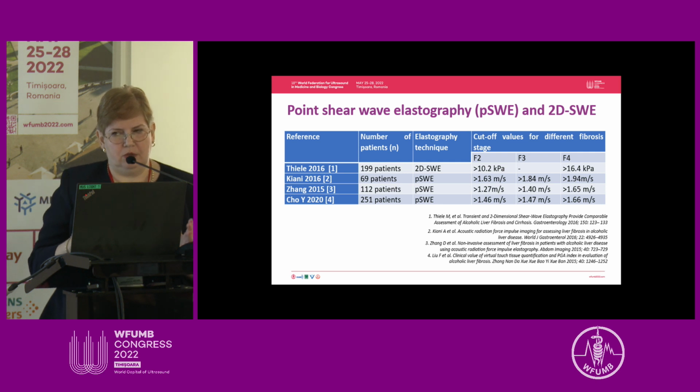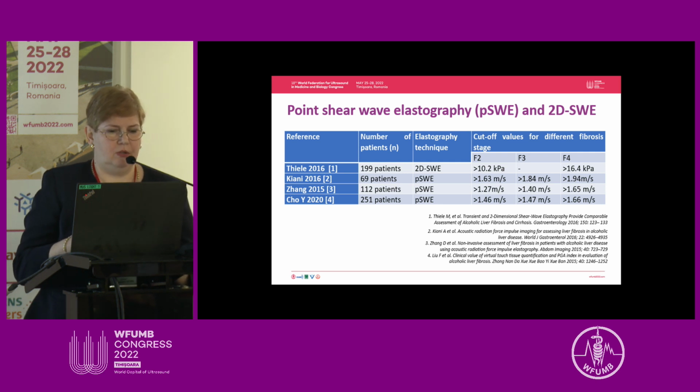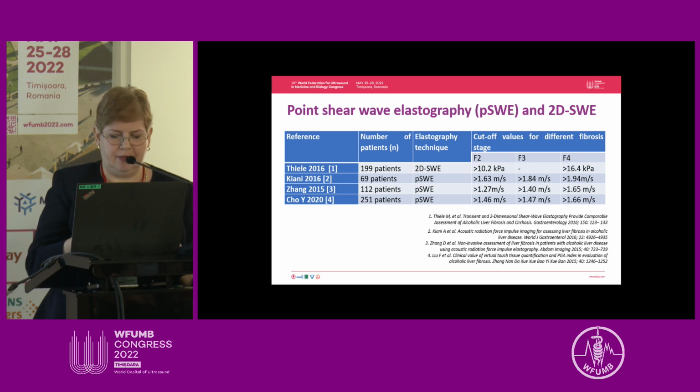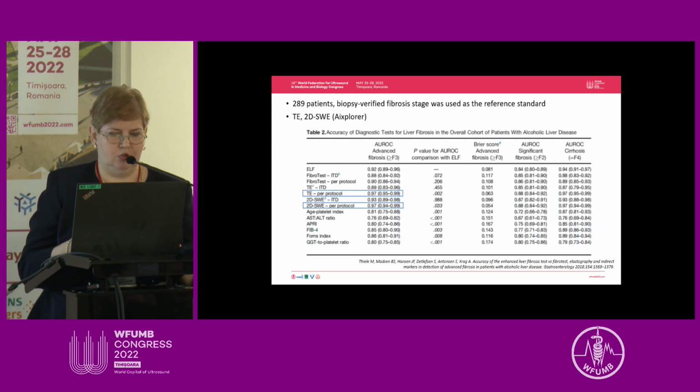I only talked until now about transient elastography, and you have already found out during this morning that there are several other techniques available. The problem is that these techniques are less studied in patients with alcohol-related liver disease, and for point shear wave elastography and 2D, you have only a few studies, and again, very variable data regarding the cutoffs. So still, for these, we don't have yet enough data to draw a conclusion.